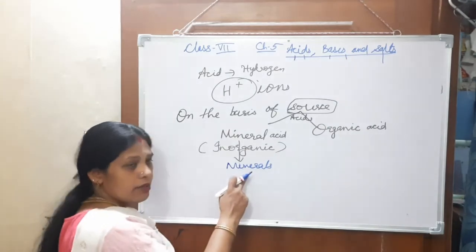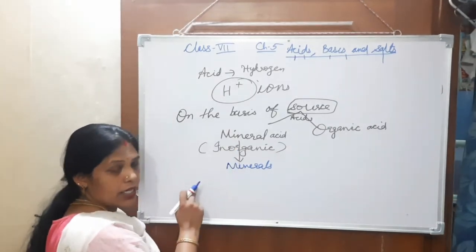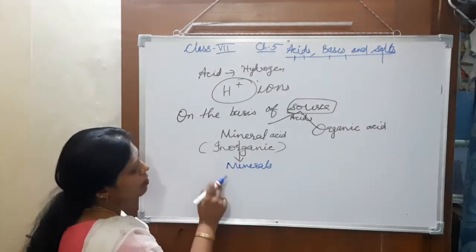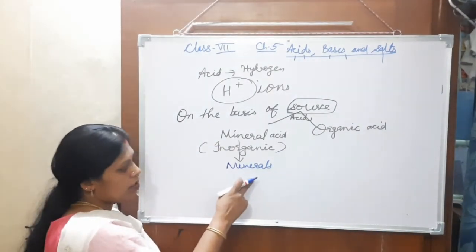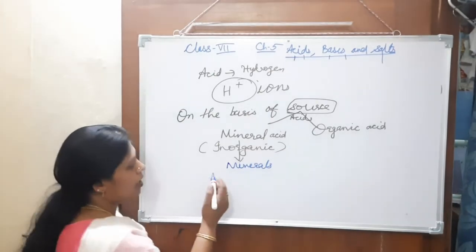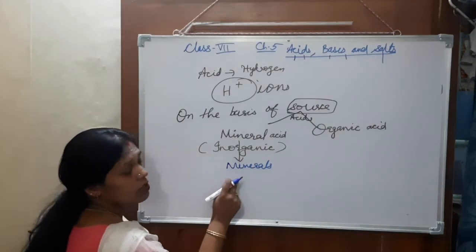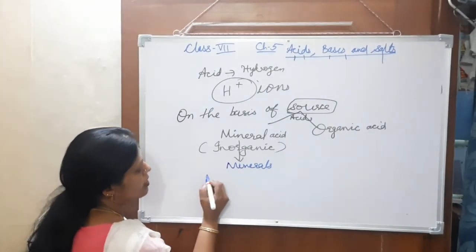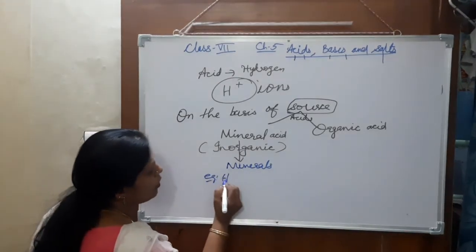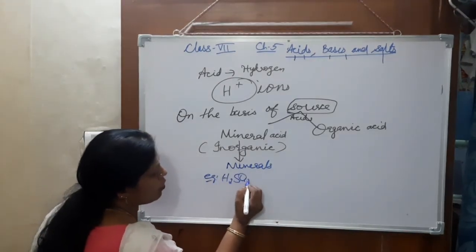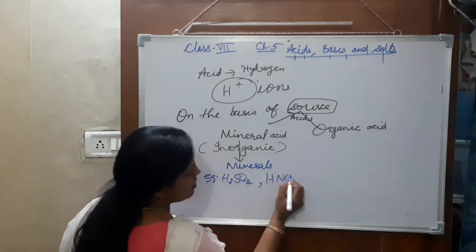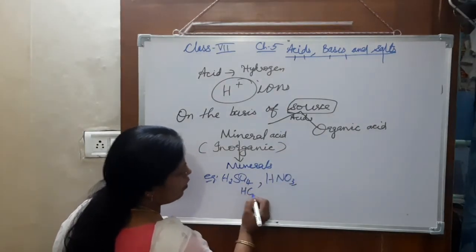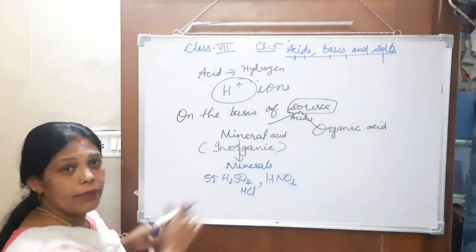And from there we get mineral acids. Examples: sulfuric acid, H2SO4, then nitric acid, then hydrochloric acid. These are the mineral acids.